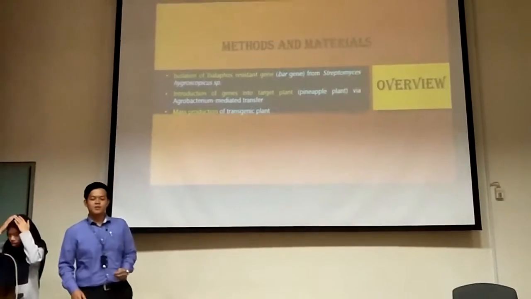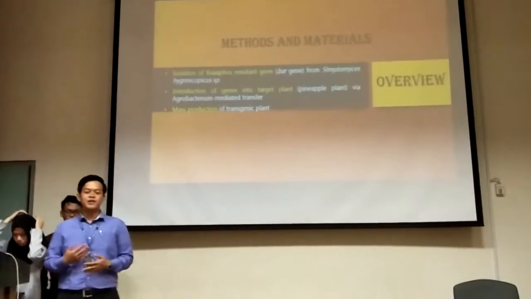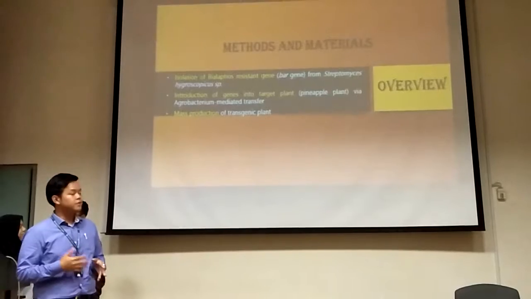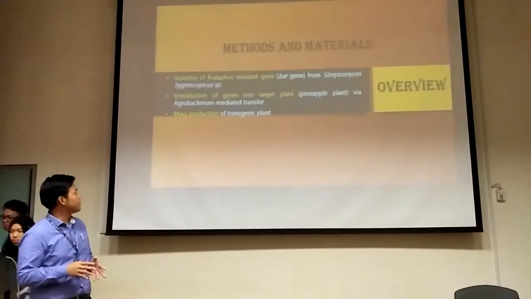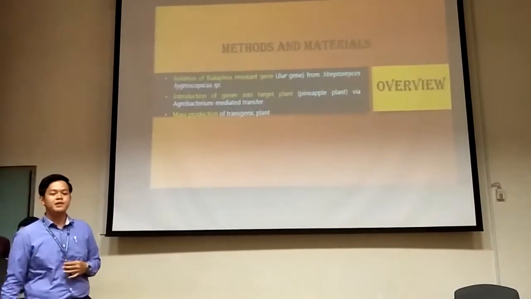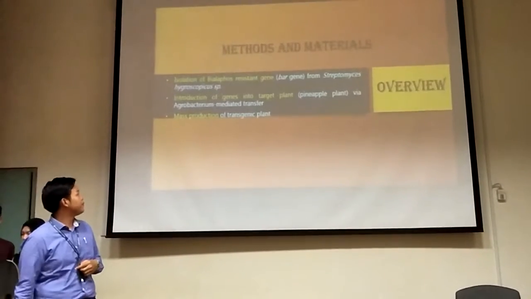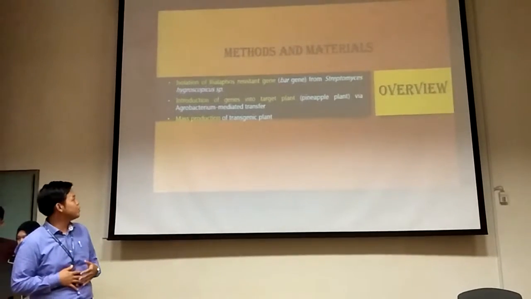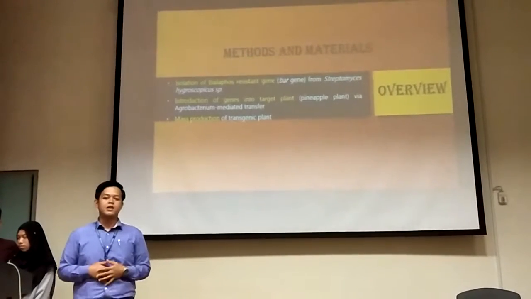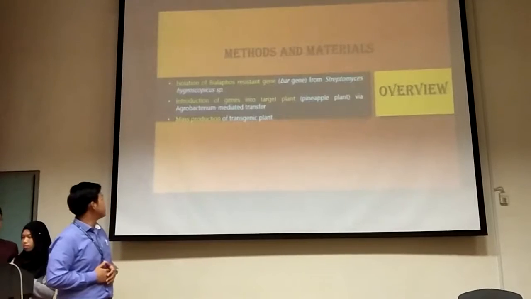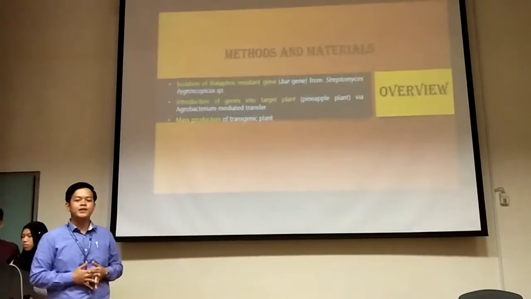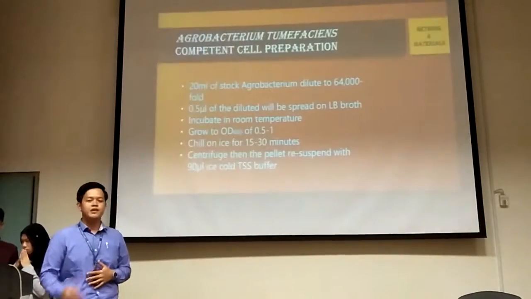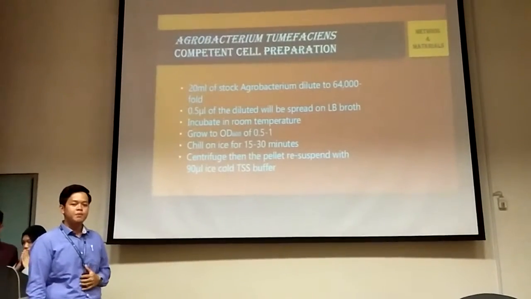Okay, thank you. Next, I'll be talking about the methods and materials that are required in our experiment. First is the isolation of glufosinate-resistant genes, or the bar genes, which originate from the S. hygroscopicus species, and then the introduction of the genes into the target pineapple plant cell via agrobacterium-mediated transfer. Next is the mass production of transgenic plants through micropropagation.